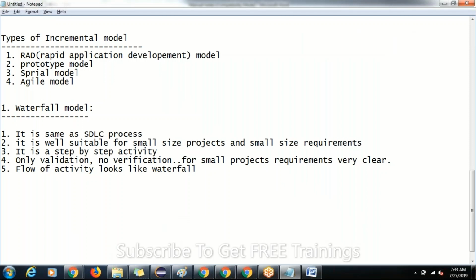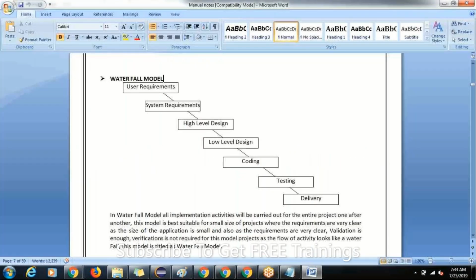And it is a step-by-step activity, right? First requirements gathering, then designing, then coding, then testing, and then delivering. That means it is a step-by-step activity.